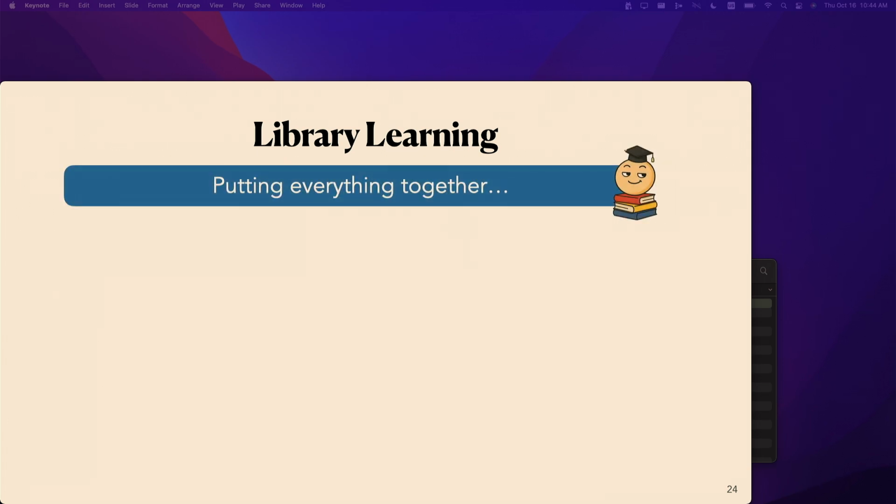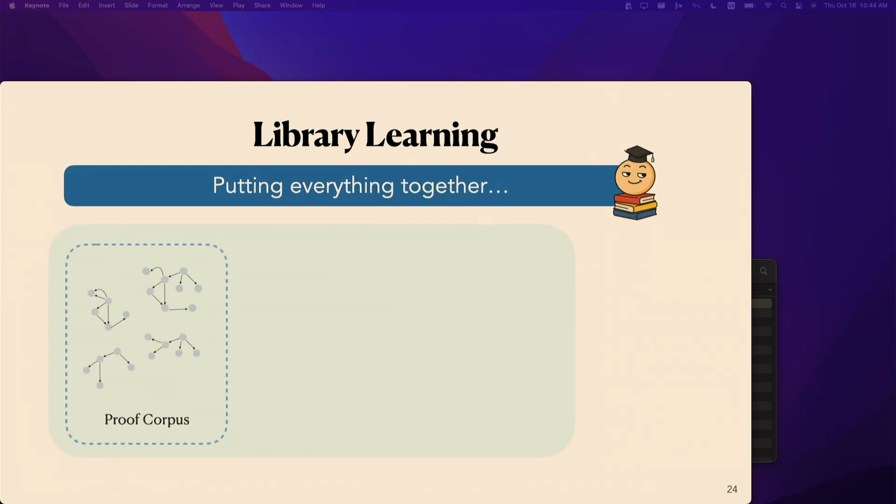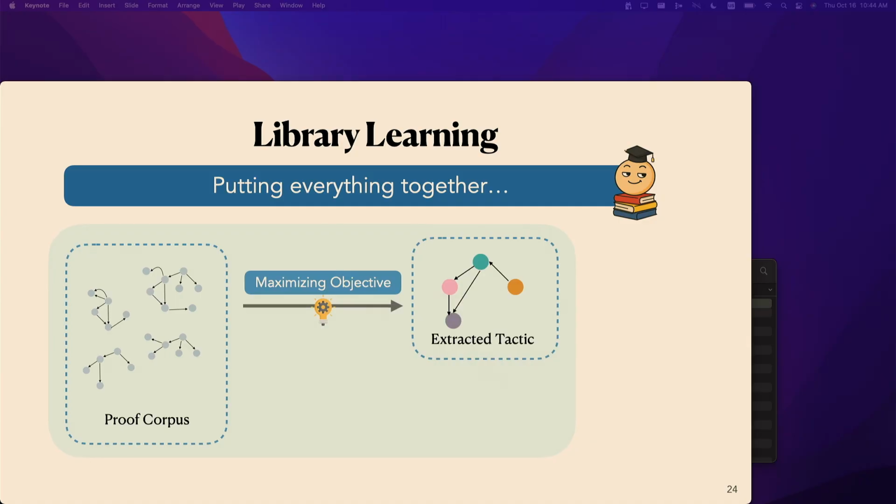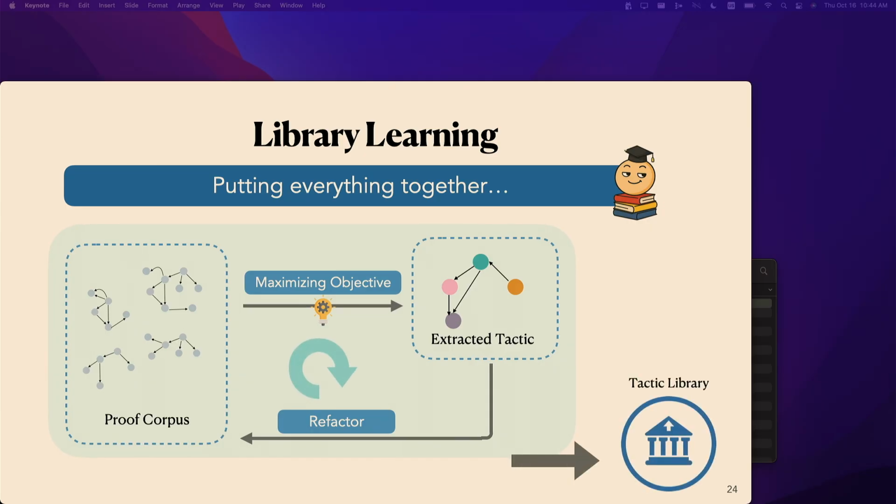OK, so now we understand both of the procedures. Let's chain them together to get the big picture. Given a proof corpus, we first extract the tactic that maximizes our defined objective, here the compression ratio, and then we can refactor the proofs using this extracted tactic. And then we can repeat this procedure until no further tactics can be found, which means no further common subgraphs can be found. And the output will be our tactic library.